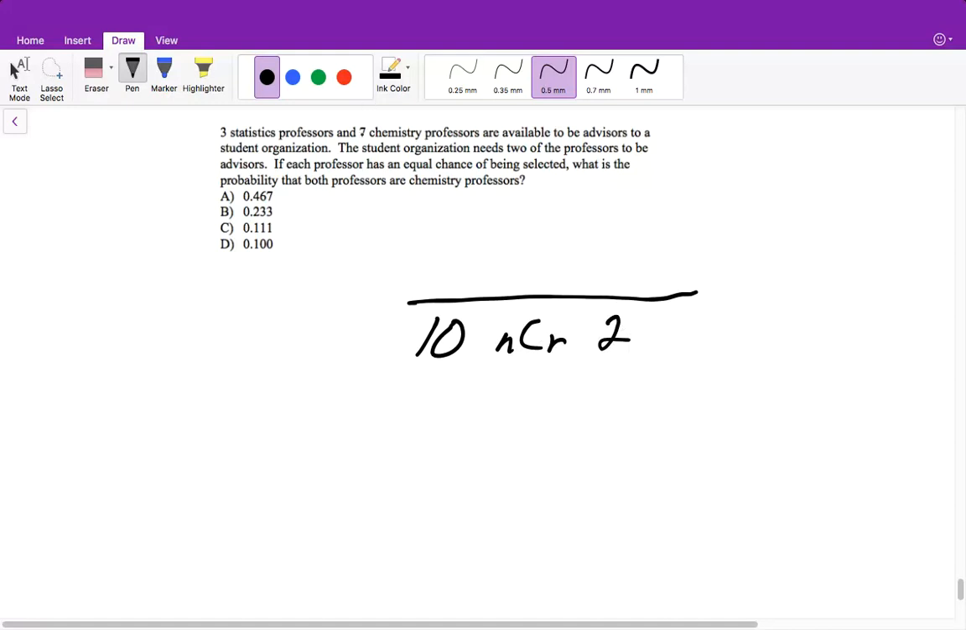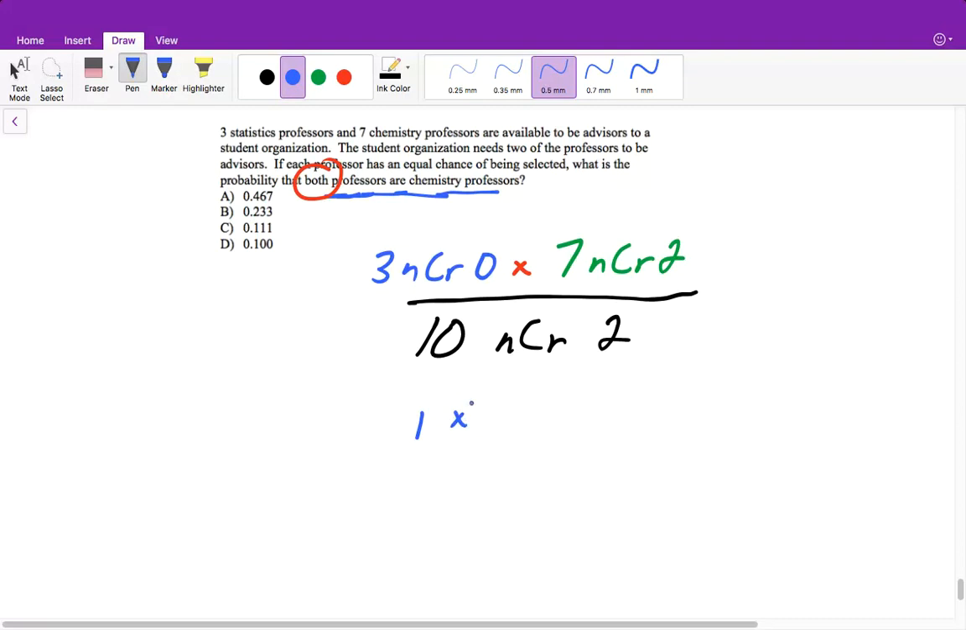All right, now in the numerator, we have 2 different events that are going on. We have statistics and chemistry professors. Well, we have 3 statistics professors. Order does not matter, and it says both of them need to be chemistry. So that means we are selecting 0 statistics professors. That's what we're looking at in this case because they want both of them to be chemistry. So of these 7 chemistry professors, we're taking a combination of how many we can pick, 2 of them. Well, 3 C 0 is going to give me 1. 7 C 2, so 7 combination 2, is going to give me 21. And 10 combination 2 is going to give me 45.